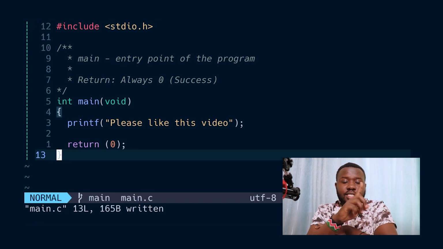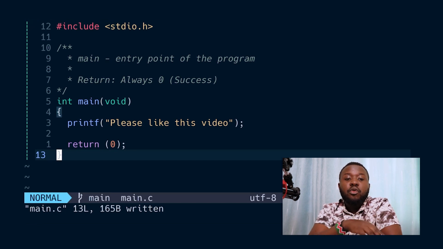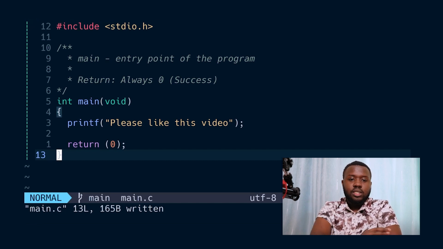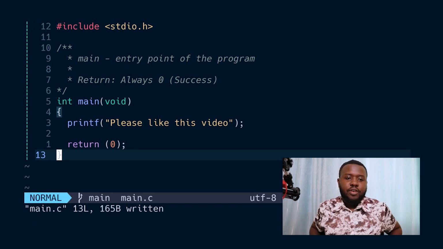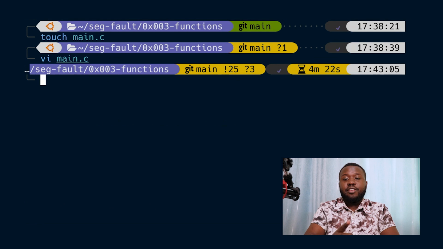It's important because, as I said, this is the entry point of your program. Every C program must have the main function. We do not call it anywhere. Just a minute, I'm going to let you know about what calling is. And we do not declare it. We just define it and we just start writing code inside of it. That's the main function. Now let's move ahead and write our other functions.